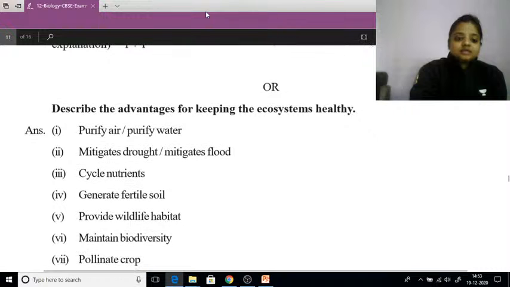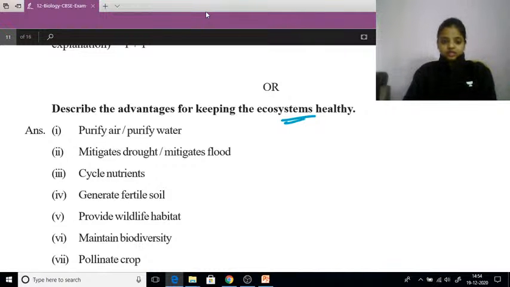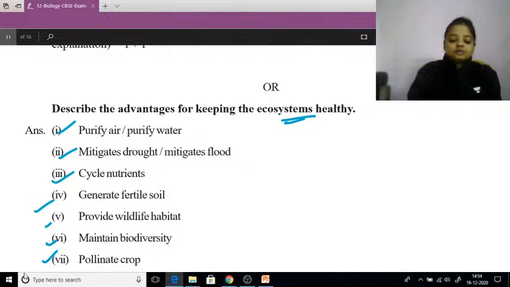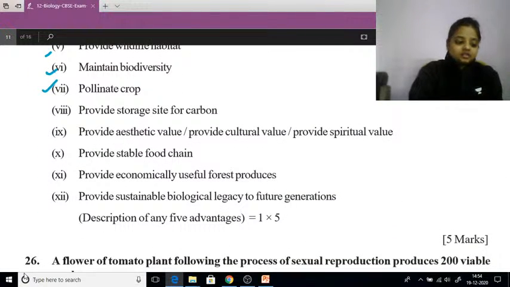Now describe the advantages for keeping the ecosystem healthy. It's a very general question. So it is purifying the air. How we can keep the ecosystem healthy? Okay, purify air, purify water, mitigate the drought, cycle nutrients, generate fertile soil, provide wildlife habitat, maintain biodiversity, pollinate crops, provide storage, fight for the carbon, and there are many other advantages and disadvantages.